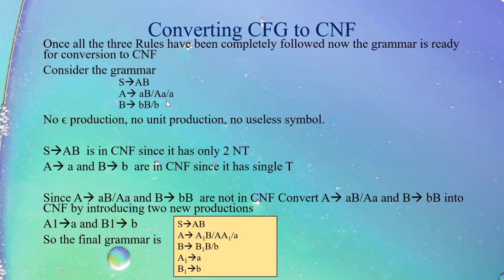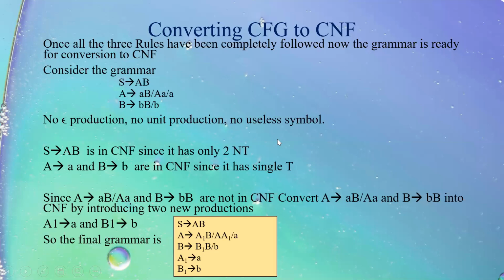Because A is leading to a terminal, B is leading to a terminal, and S is leading to AB. So A and B are generating, so S is generating, and A and B are reachable because they are starting from S. Hence, since all three things have been cross-verified, no epsilon, no unit, no useless,